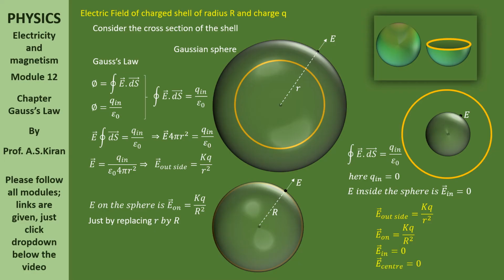Now, let us remember it as a note. E outside, with respect to what? With respect to the charged shell. E outside is equal to kq by r square. It is a variable small r. What is that? The distance from the center to the required point. Now, E on is equal to kq by capital R square. What is capital R here? The radius of the shell. E in anywhere is 0. E at the center is also 0. Anywhere means obviously at the center also 0.